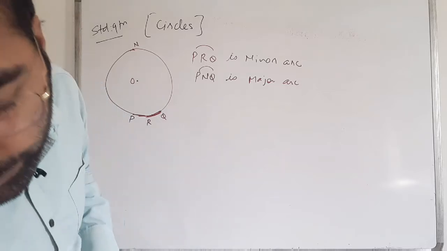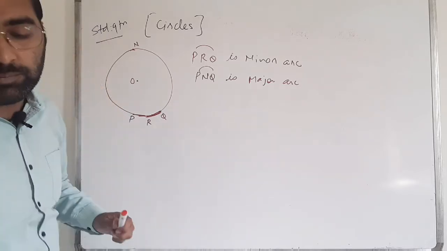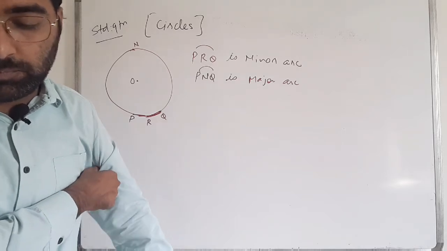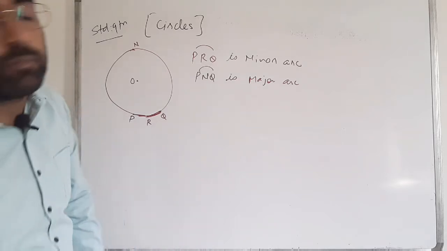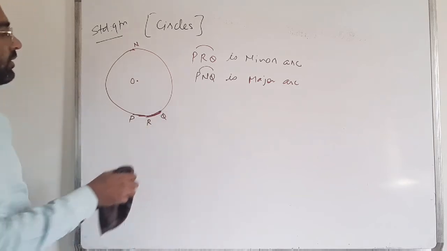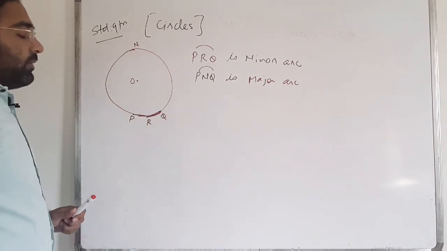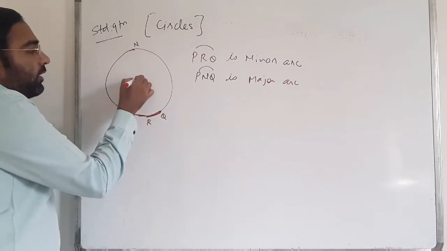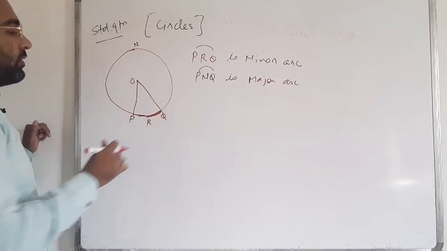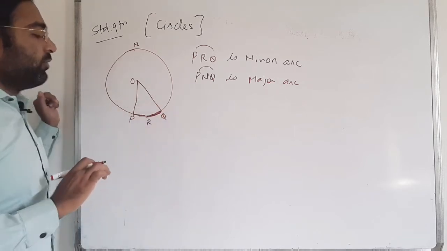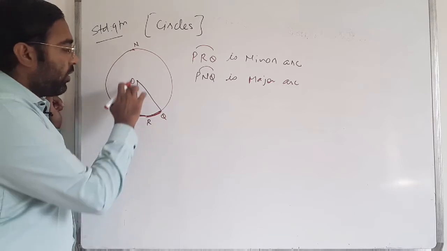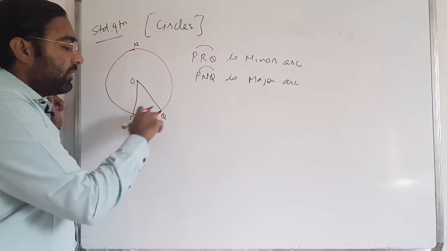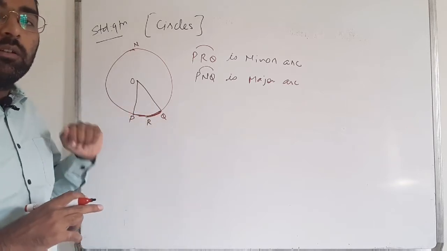Now I'll draw the radius from O to P and O to Q. Here a triangular formation is formed, triangle OPQ, but in triangle OPQ one side is not a straight line, it is the arc of the circle.